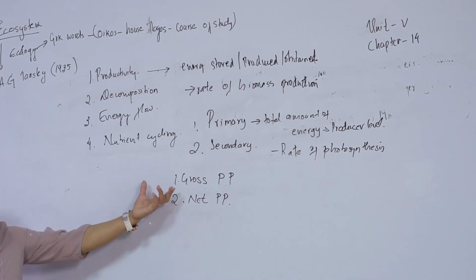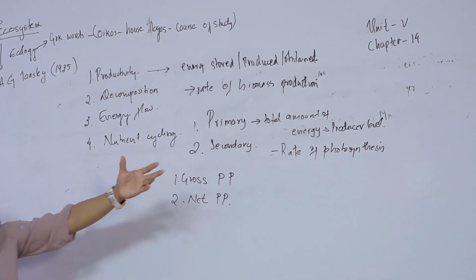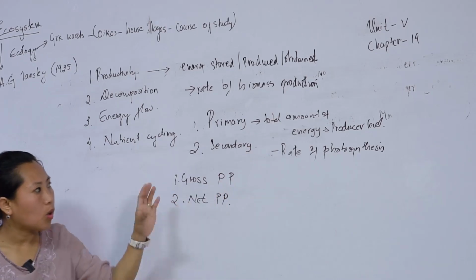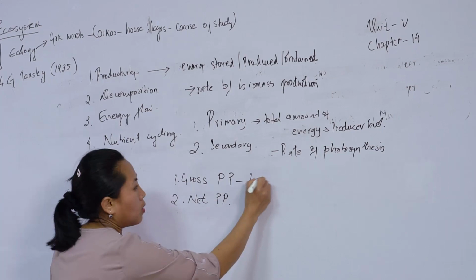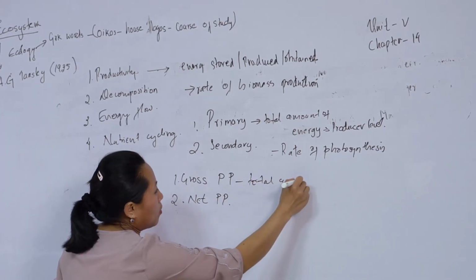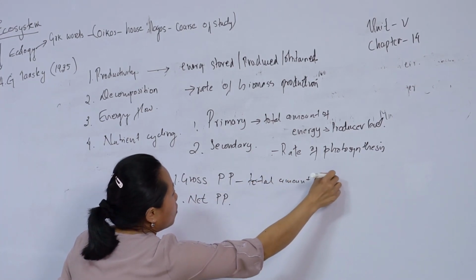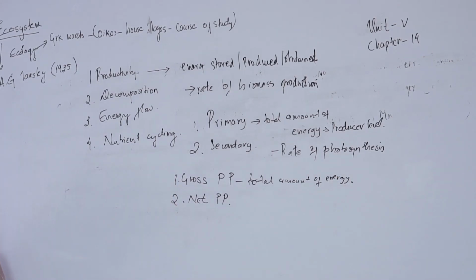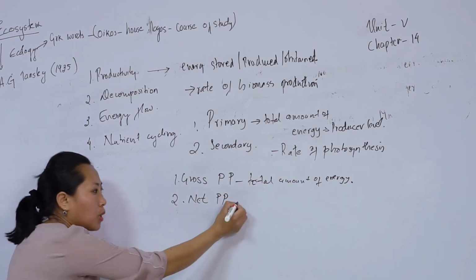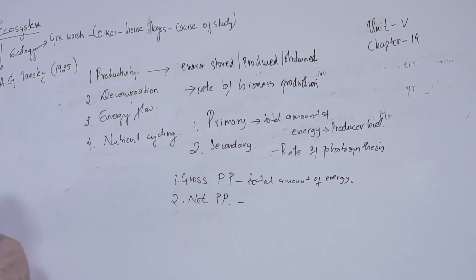So gross primary productivity more or less refers to the rate of photosynthesis, or the total amount of energy that is produced. That is called the gross primary productivity, while the net primary productivity is this: during the process of photosynthesis, we know that energy is produced, and this energy is stored in the form of food, in the form of carbohydrates.